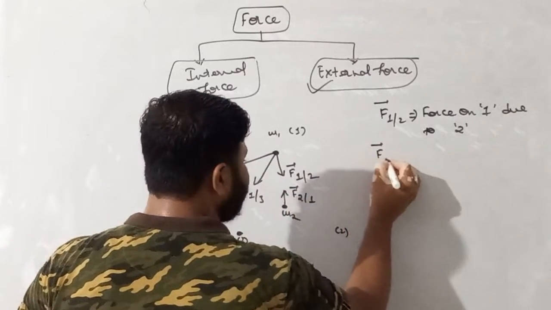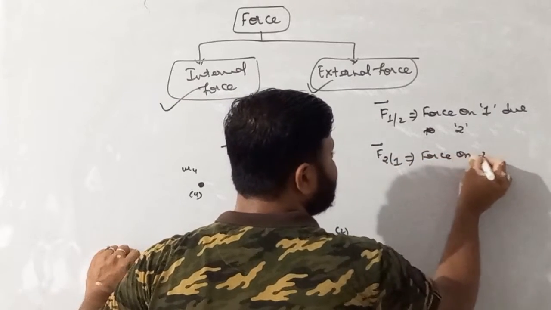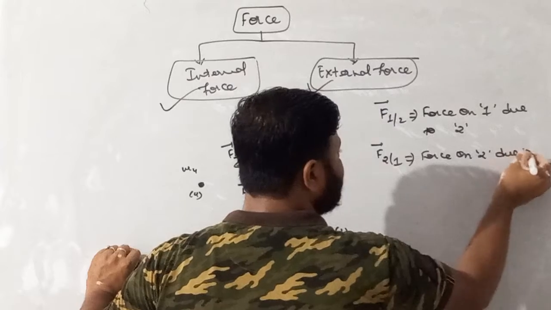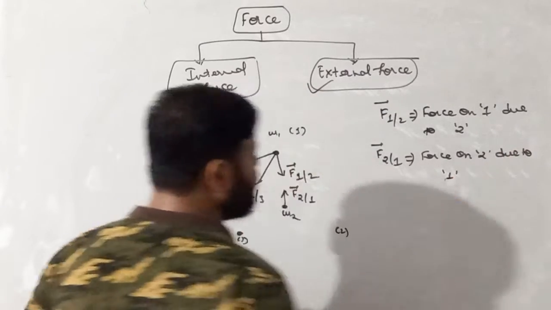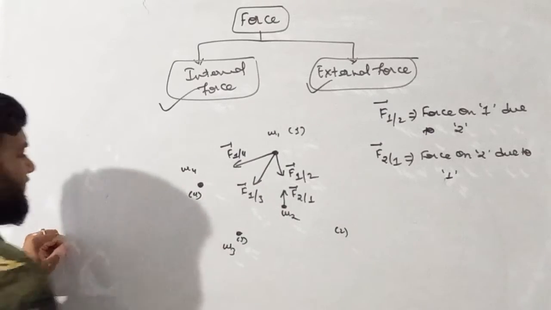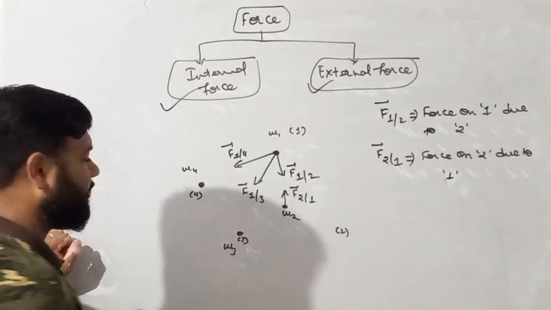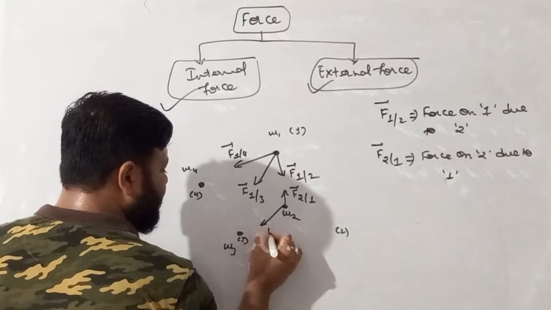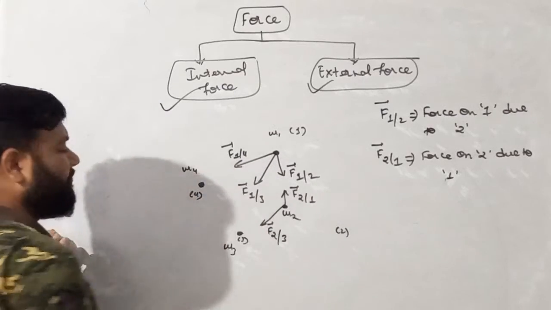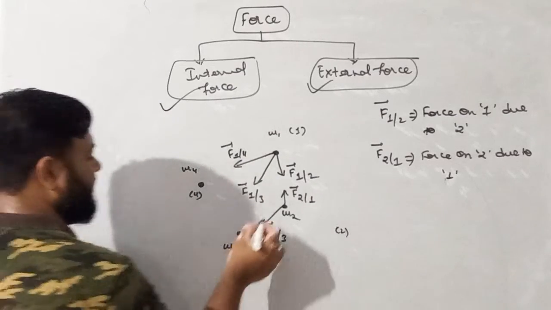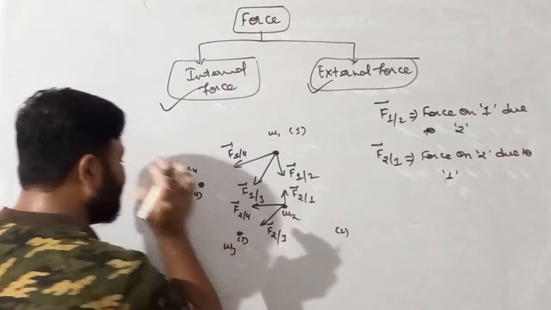F21 will be pronounced as force on 2 due to 1. Similarly, this second is also experiencing force due to the third body. So I'll make it like this, force on 2 due to 3. Similarly, 4 can also apply force on 2, so force on 2 due to 4.